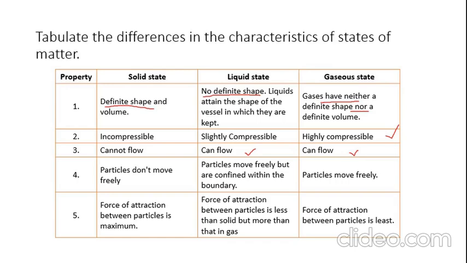In solid, particles don't move freely. Liquid particles move freely but are confined within the boundary. This is important. They are confined within the boundary. Gaseous state, particles move freely. And the fifth property, force of attraction. It is maximum in solid. Force of attraction between the particles in liquid is less than solid but more than in gas. Force of attraction between gas particles is least.